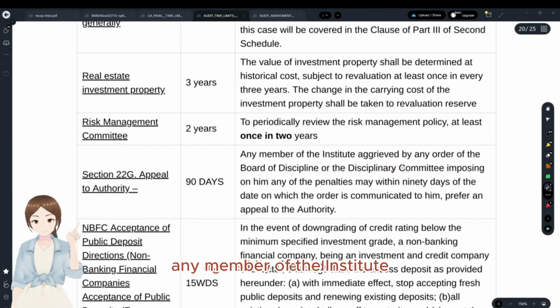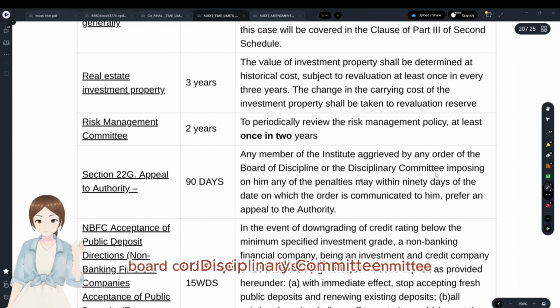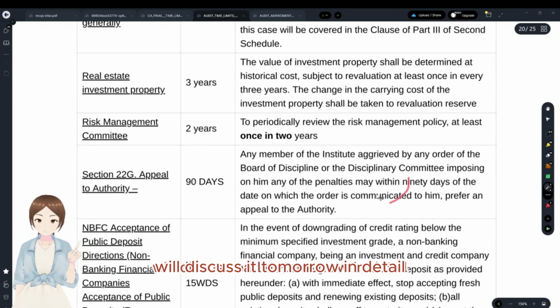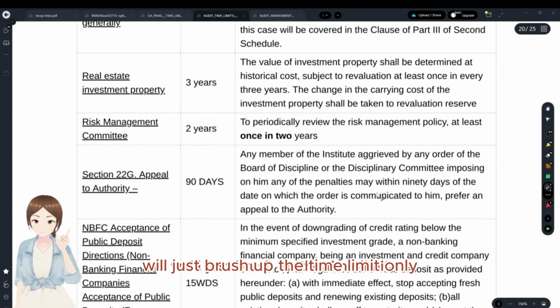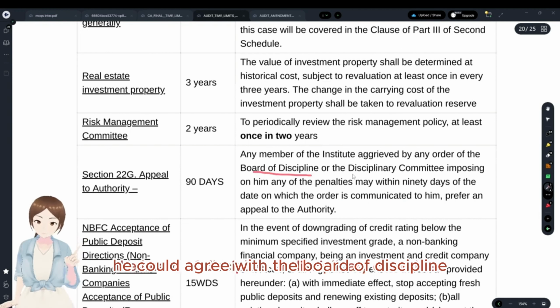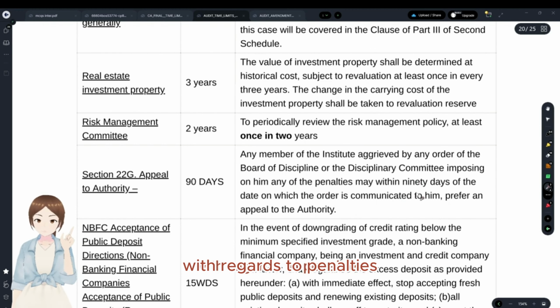Any member of the institute aggrieved by the order of Board of Discipline or Disciplinary Committee for imposing any kind of penalties. We'll discuss it tomorrow in detail. We'll just brush up the time limit only till now. What he could do, he could appeal against the Board of Discipline or Disciplinary Committee with regards to penalties within 90 days.